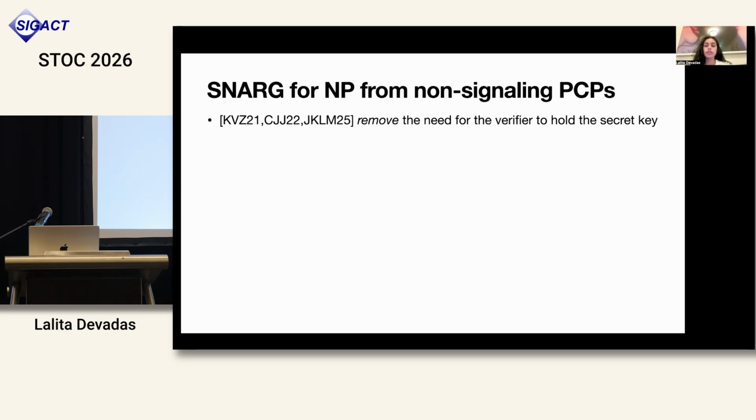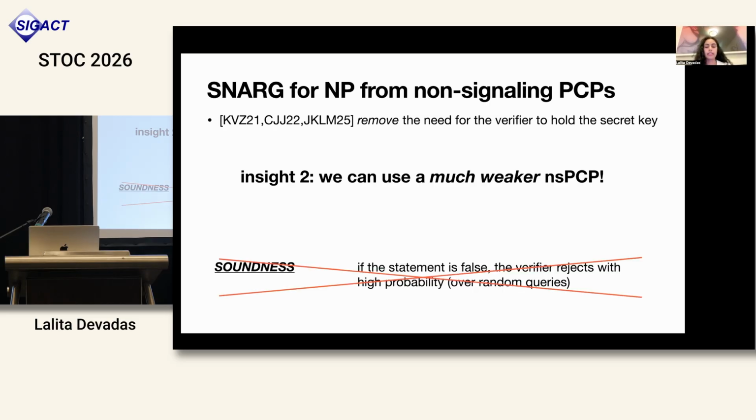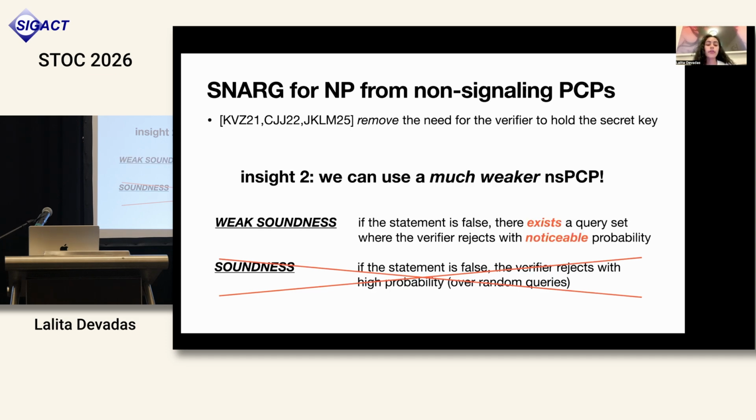So now that we've removed the need for the verifier to hold the secret key, this leads to the second key insight of our work, which is that we can use a much weaker NSPCP than previously thought. As I defined NSPCP soundness, it was that if the statement is false, then the verifier should reject with high probability over the random queries. However, in our work, we show that we can actually rely on this much weaker soundness notion, which simply says that if the statement is false, then there exists a query set where the verifier rejects with noticeable probability.